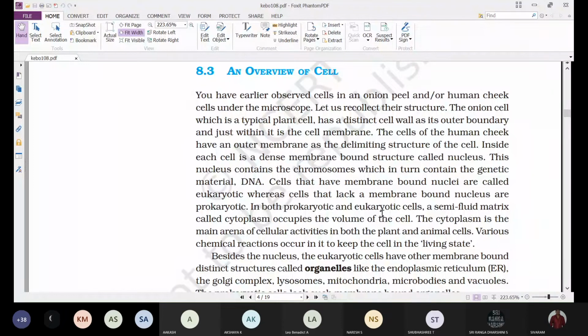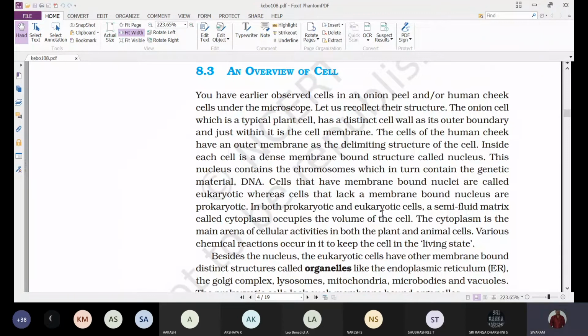So the onion cell has a distinct cell wall as its outer boundary, and just within it is the cell membrane. The outer boundary of a plant cell is the cell wall, and inner to the cell wall we find the cell membrane or plasma membrane.